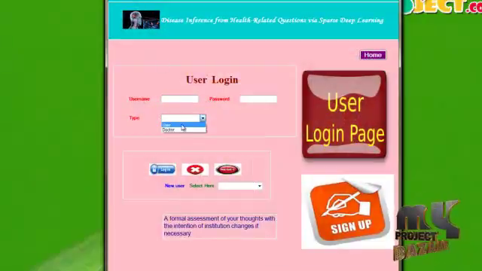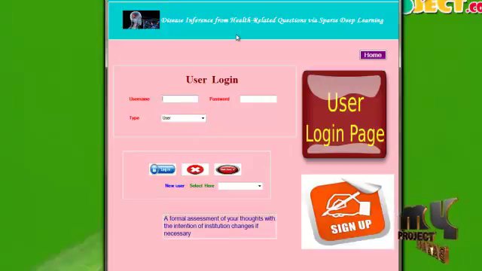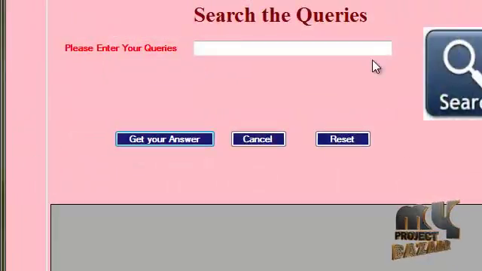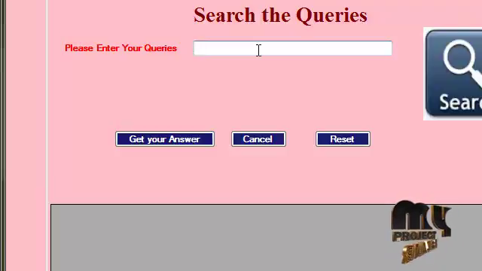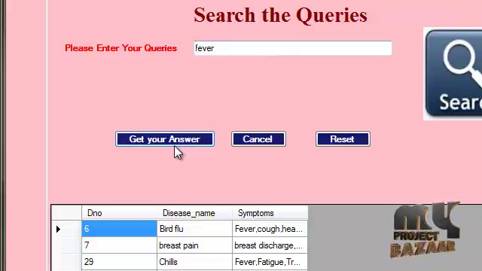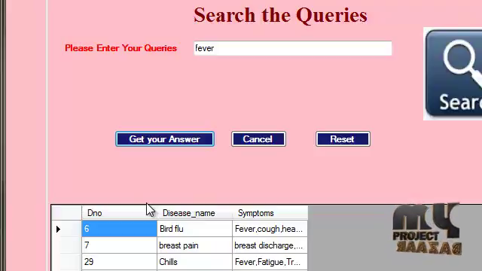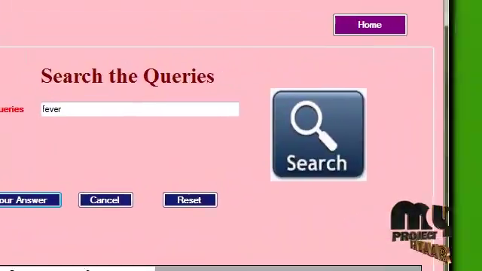Then the login process: first choose the user. Only already registered users can utilize these pages, with the correct username and password. So click the login button. The user can access the queries to ask the doctor and get answers. Type the symptoms name or disease name in this text box and get your answer to view the related disease name and symptoms. One disease is considered to have one or more symptoms like that.